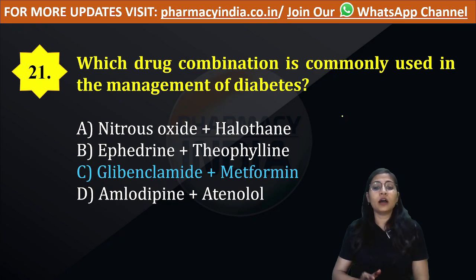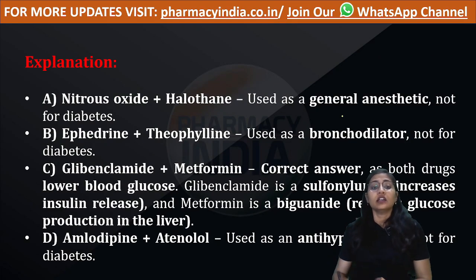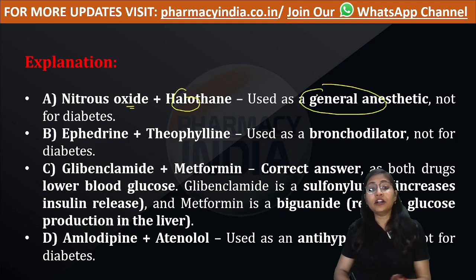glibenclamide plus metformin. As I mentioned in the previous question, nitrous oxide plus halothane is used as a general anesthetic. Ephedrine plus theophylline is used as a bronchodilator, so it might be used for the treatment of asthma. Now, the next option, glibenclamide plus metformin, is the correct option used to lower the blood glucose level.